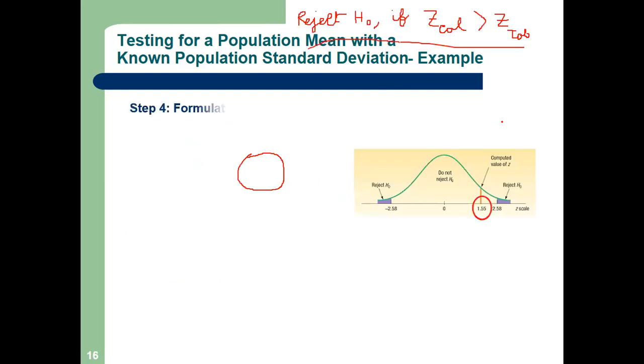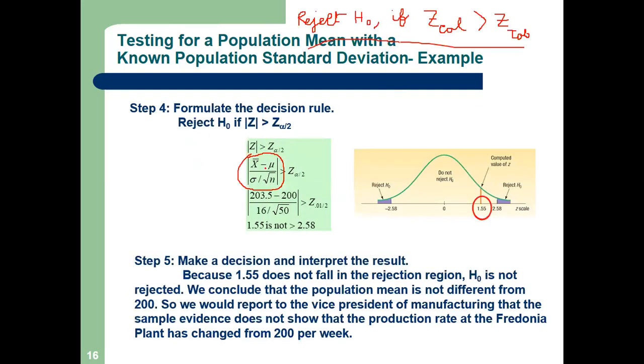So let us put all the values. What is our X bar? 203.5. What is our mu? 200. 200 is our hypothesized mean, right? Sigma is 16, given in the problem, and n is 50. If you calculate the Z value, it is 1.5. Is it clear? Any question? Z cal, any question? It is 1.55. Yes? Pranshul, have you got it?